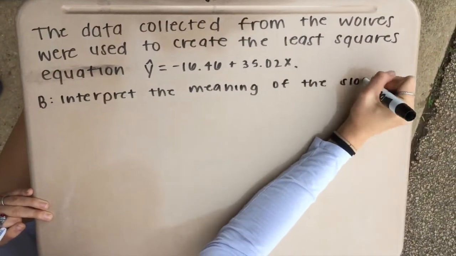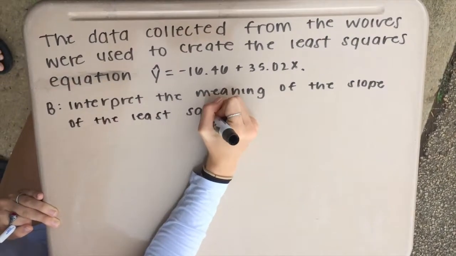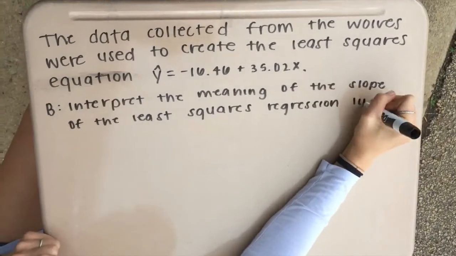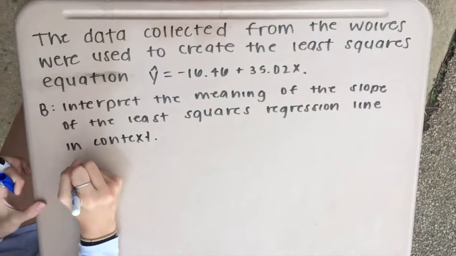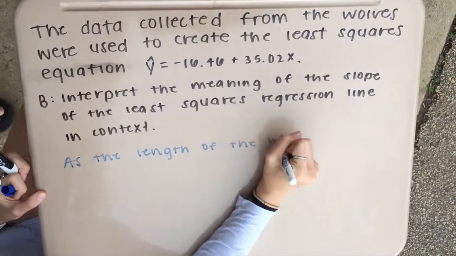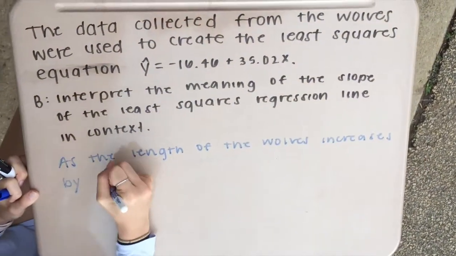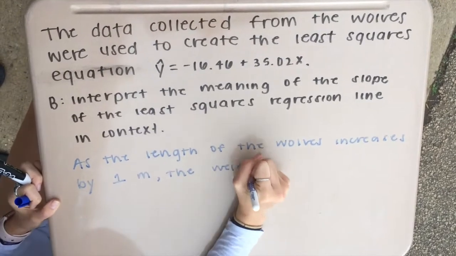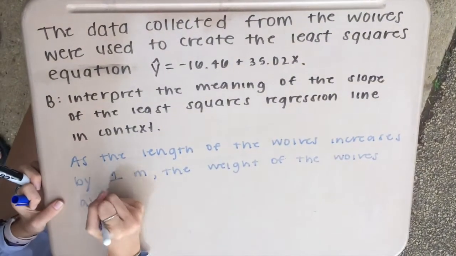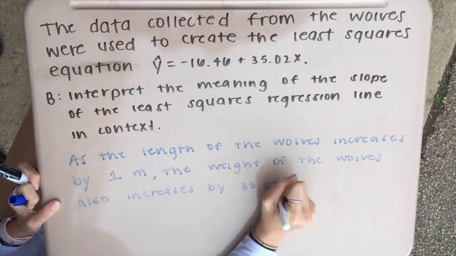Part B. Interpret the meaning of the slope of the least squares regression line in context. As the length of the wolves increases by 1 meter, the weight of the wolves also increases by 35.02 kilograms.